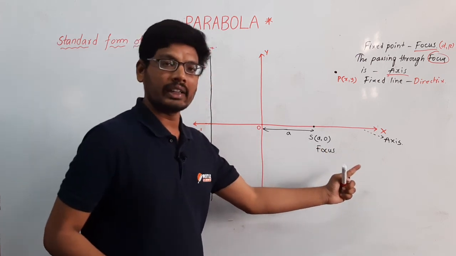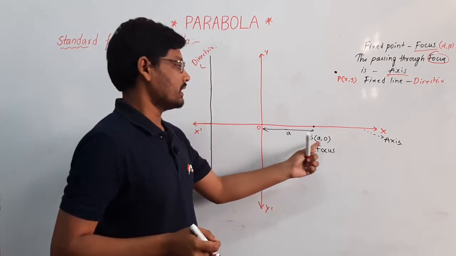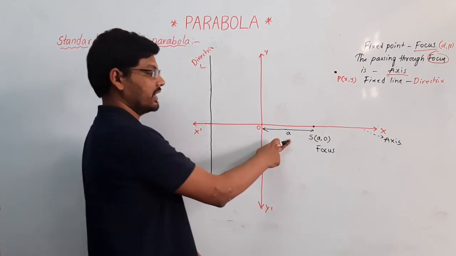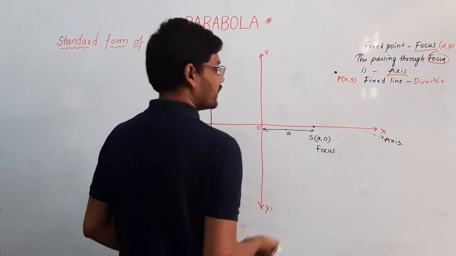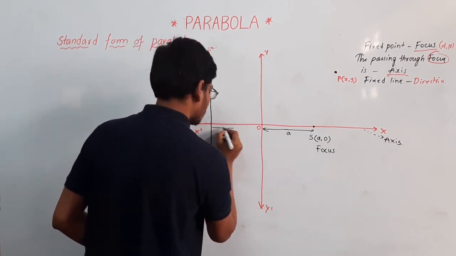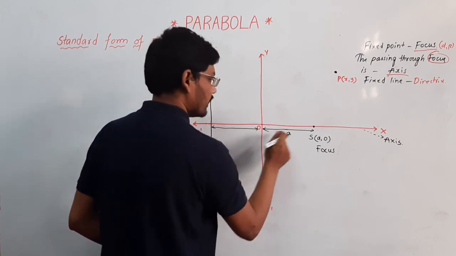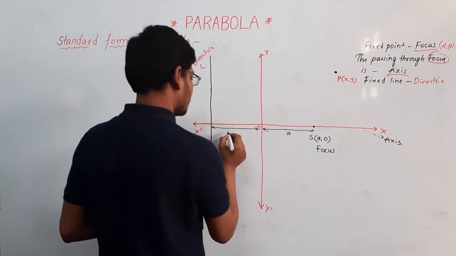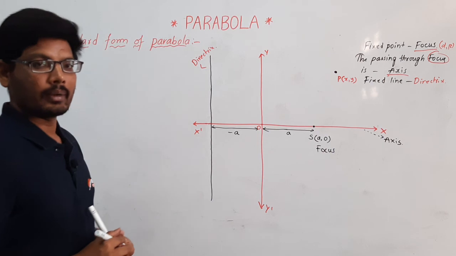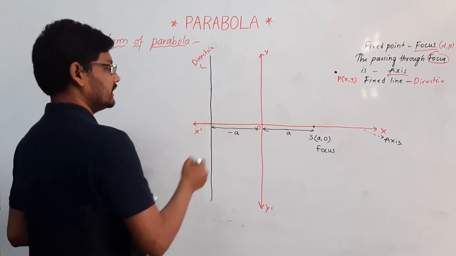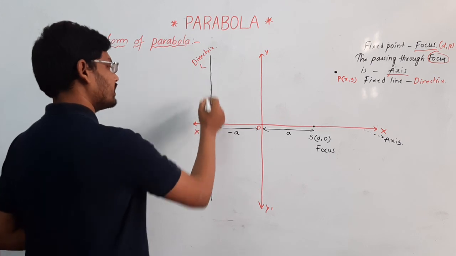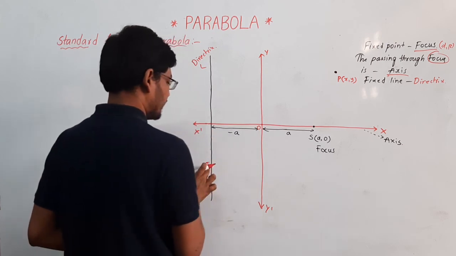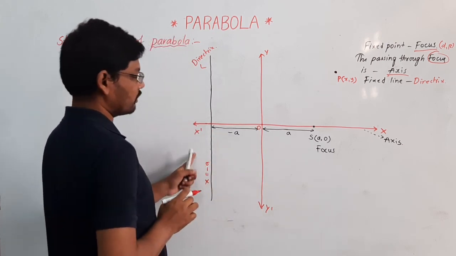That alpha comma beta is generally what we can write, but this is on the x axis at some distance. That distance is considered as a. So that's why I am taking this as a comma 0, and this is exactly the same. The distance between O and S is on the negative side, so you have to take this as minus a here. The equation of this directrix is x is equal to minus a.